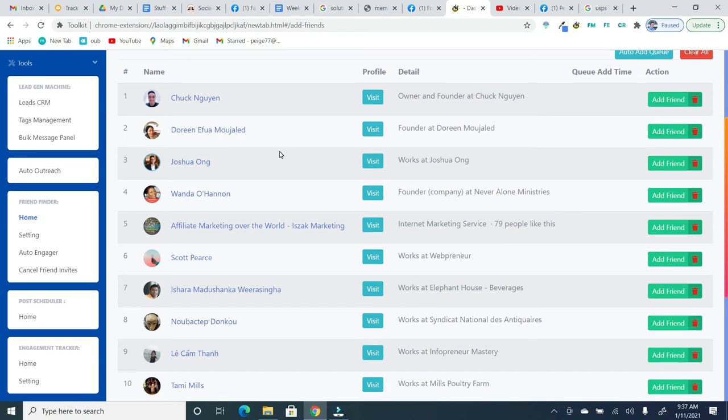This is the far better option for adding highly targeted friends. It may take a little bit longer initially, but I promise it will pay off 100-fold in terms of your engagement and the time you spend on the back end inside of Messenger actually talking to people.